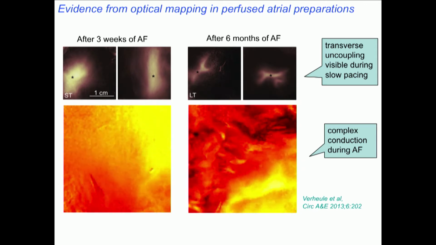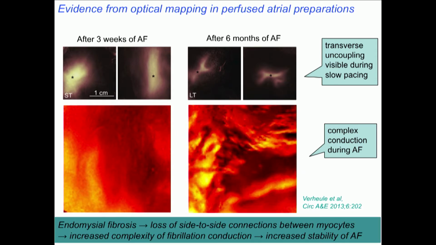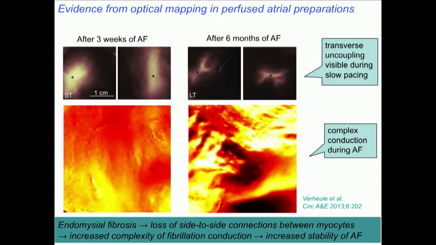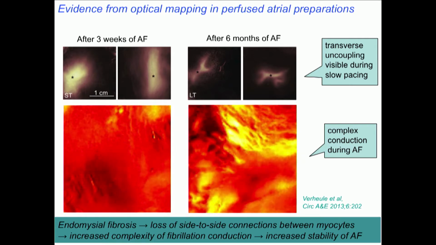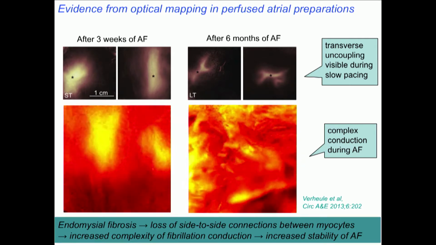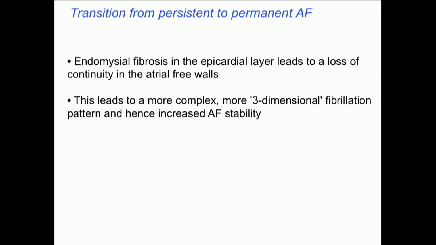They can go very slowly. We think that because of this endomysial fibrosis and the concomitant loss of side-to-side connections, we have increased complexity of fibrillatory conduction and hence an increased stability of atrial fibrillation. And this would lead to a more complex three-dimensional pattern.